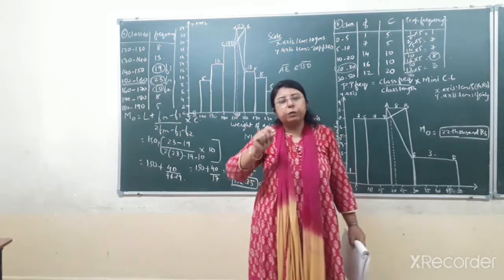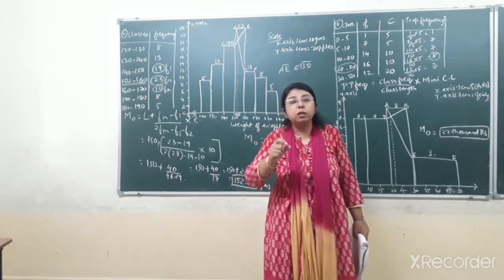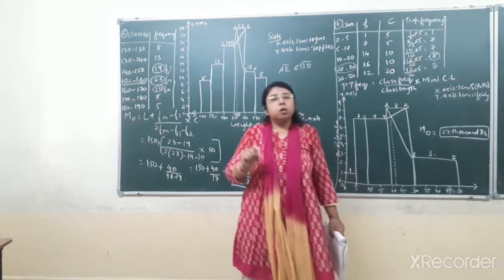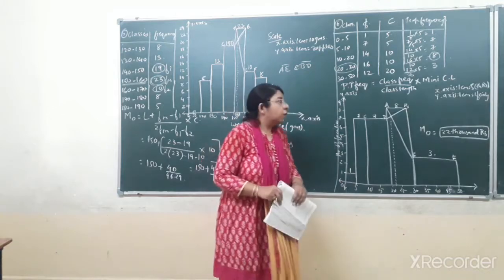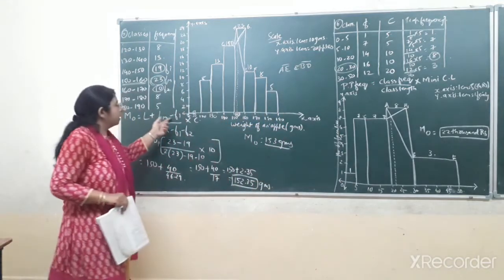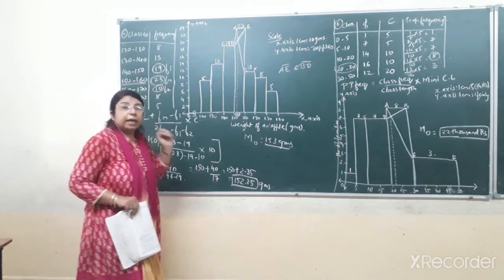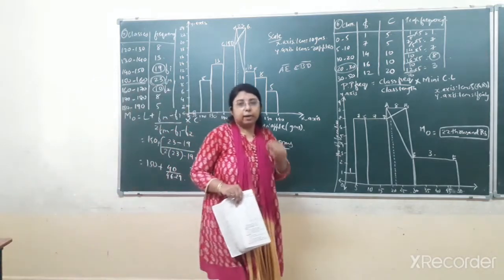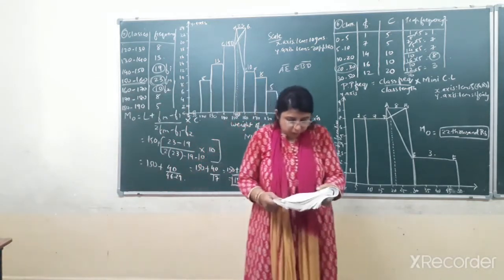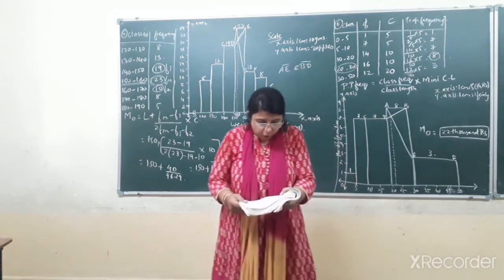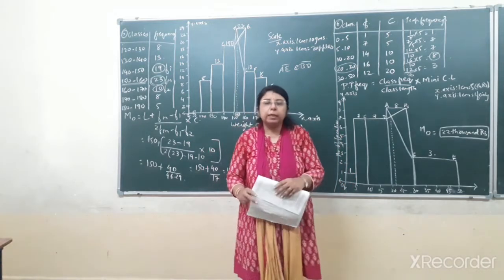From the data you can identify that they are of unequal class length. So here you cannot apply the formula L plus f1 minus f0, because the classes have unequal class length. Next, the number of families, that is the frequency, is given to you. Find the mode for house rent using the graphical method.